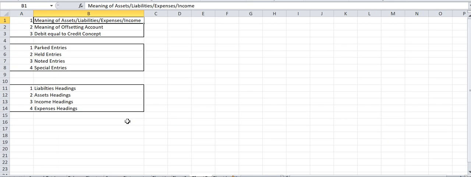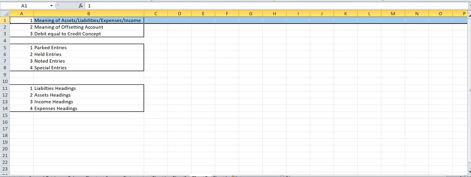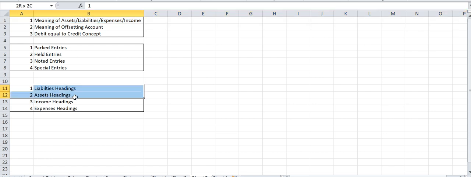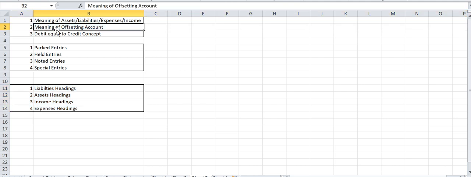So let us come to our agenda for today's meeting. We have covered this particular thing and this particular thing. Okay. Now let us move into point number 2. Here we will try to understand what is an offsetting account.